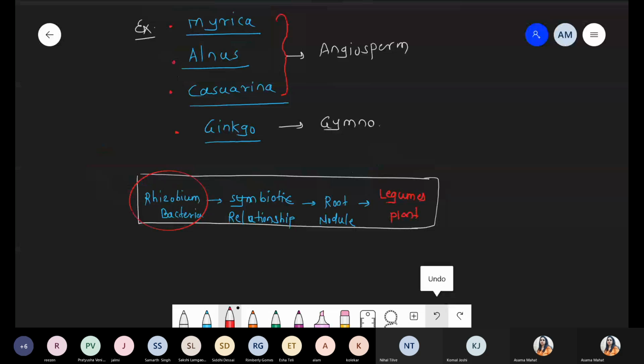Nihal, Pratyusha, Komal, Deepika, Deepa. Okay, Siddhi. Samarth. Okay. Should I continue? Ha, Samarth. See, don't worry.